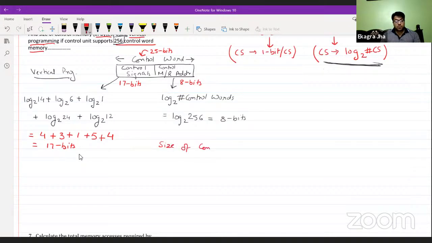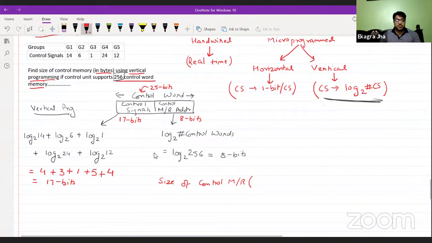of control memory, you need to find in bytes.